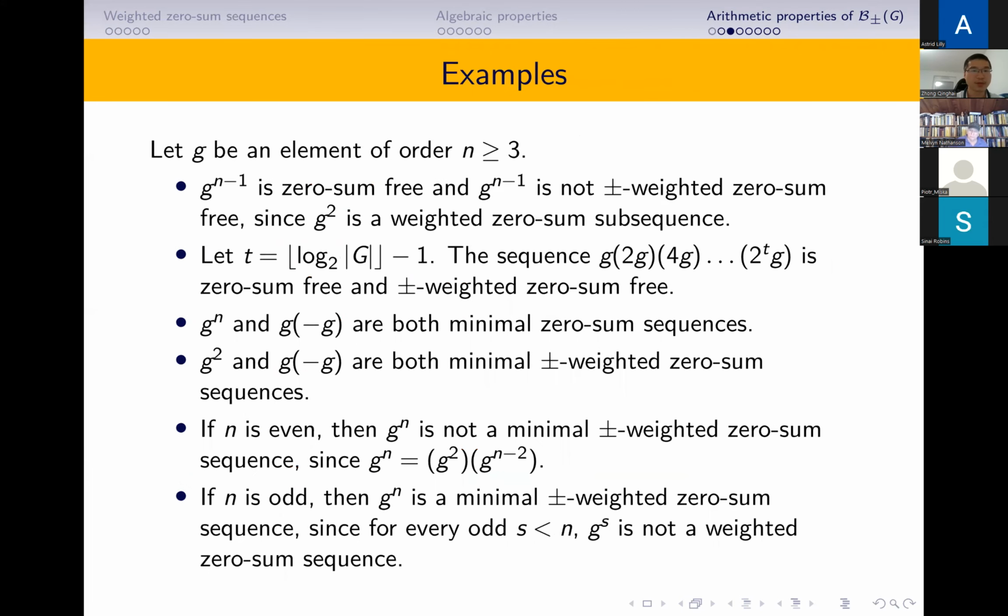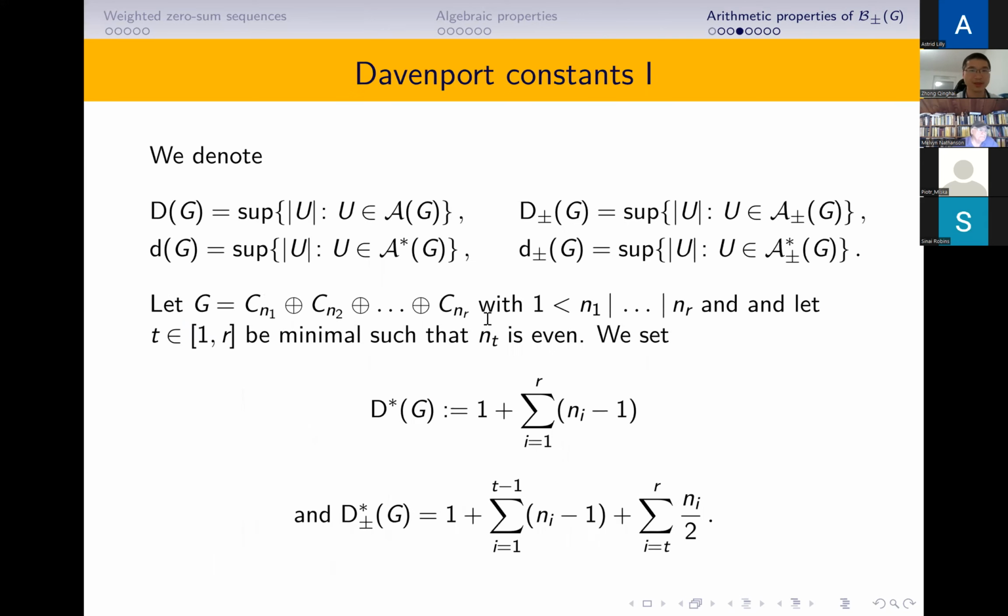Here are some examples. Let G be an element of order n. We can see that G to the power n minus 1 is zero-sum free, and G to the power of n minus 1 is not plus-minus weighted zero-sum free. Okay, since I spent too much time in that section, we skip this part maybe.